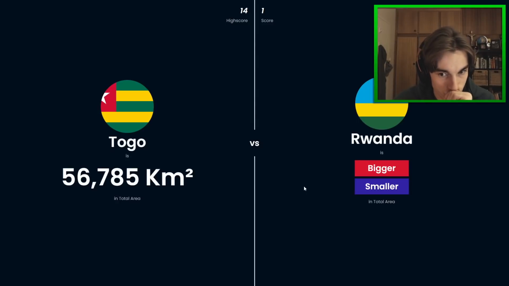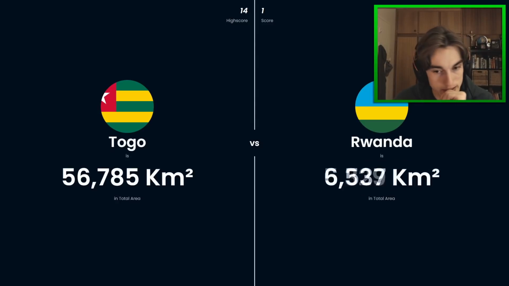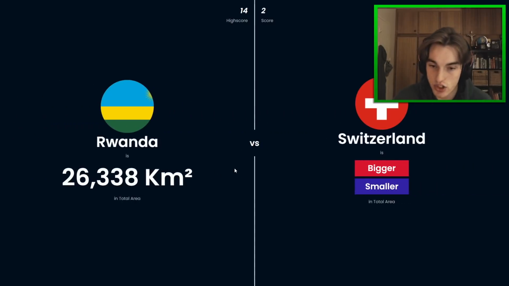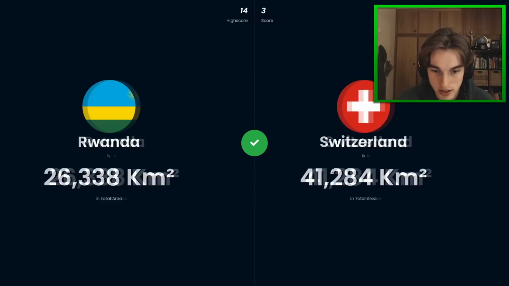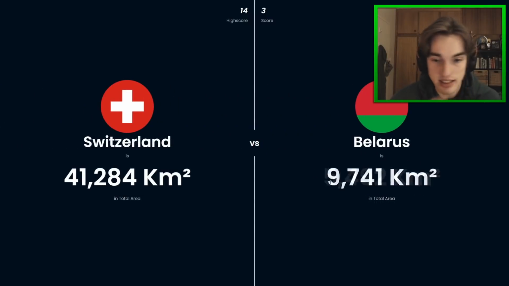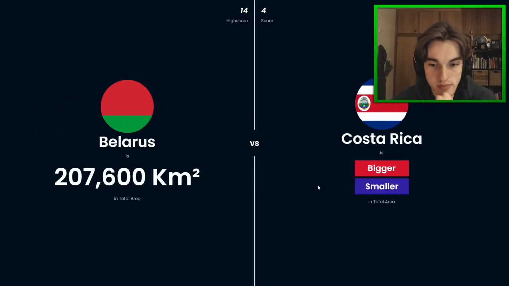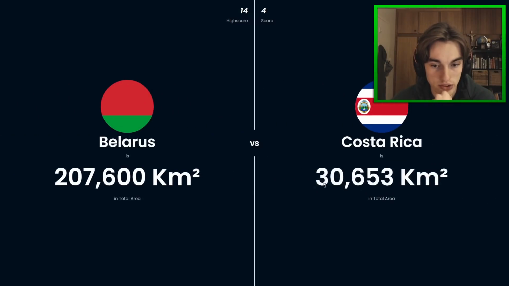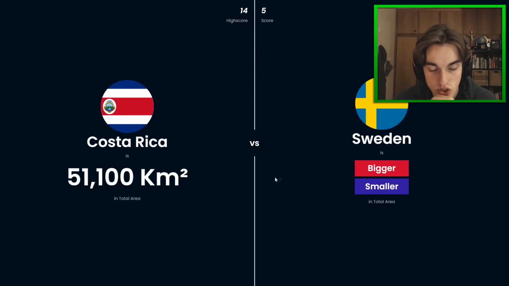Rwanda, I think it's, ooh, smaller. Yes, Rwanda's a tiny country, and Switzerland is bigger. Only just, though. I was a bit hasty there. And Belarus is bigger. And then Costa Rica should be smaller than Belarus. Costa Rica is a very small country.